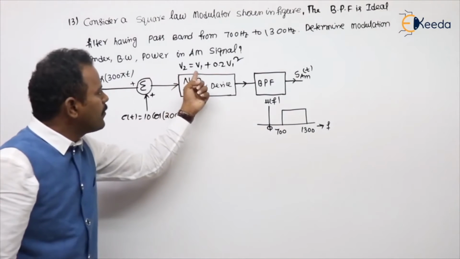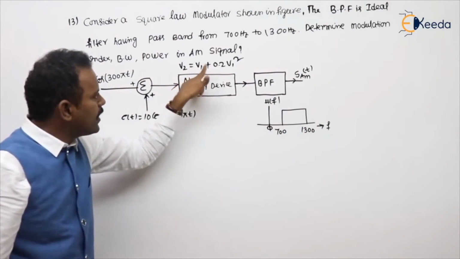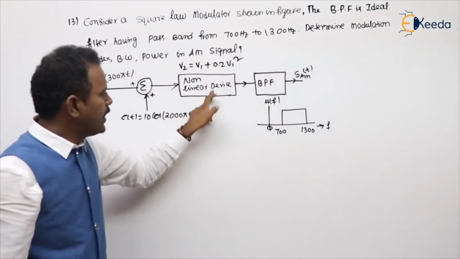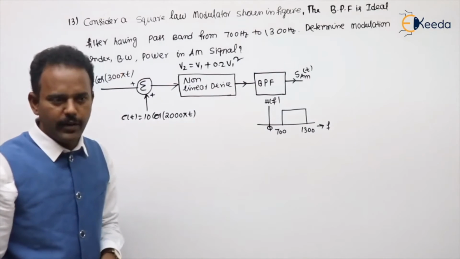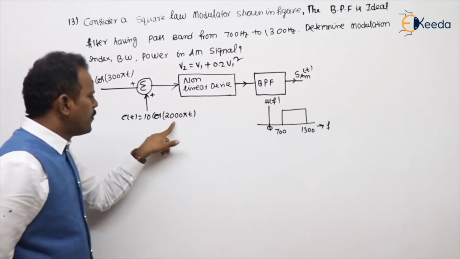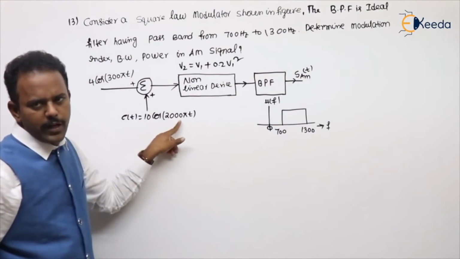They also gave the nonlinear device characteristics. Multiplication of V1 is called A1, multiplication of V1 square is called A2. The nonlinear device and band pass filter are given, that is the characteristics. Anyhow, what is the FC value? FC value is 1000, because it is divided by 2 pi now.